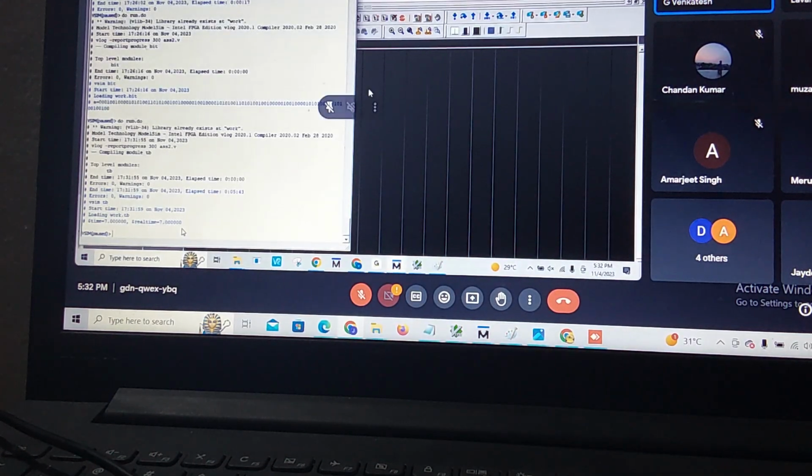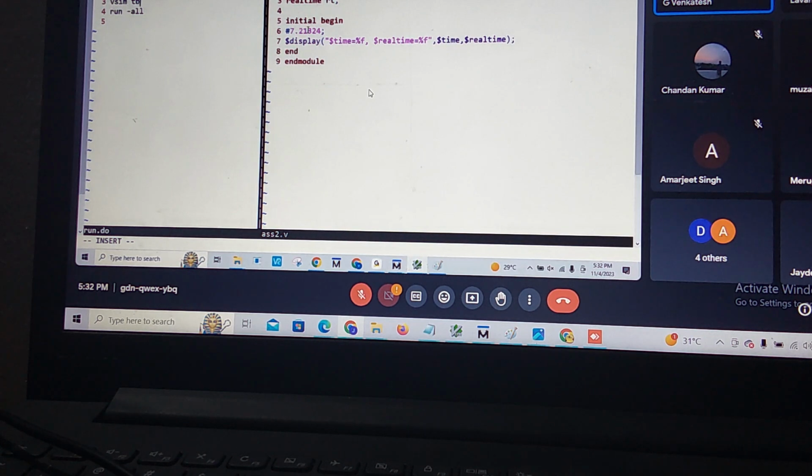See, here it is showing dollar time also as fraction, dollar real time also the same thing. But what did I pass? 7.21324.